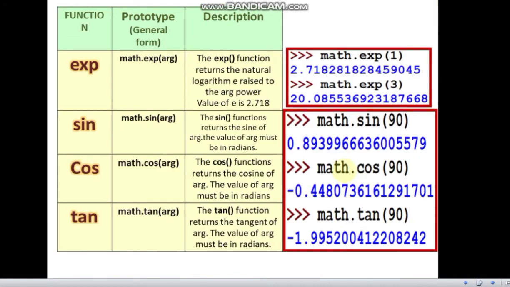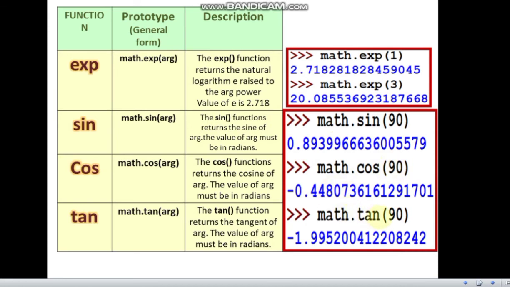Floor and ceil functions. Few more functions are there, like exponent. The exponent function returns the natural e raised to the power which is given in the expression, and the value of e we know is 2.718, a scientific value. And sine and cos functions also you can use. Give any number to sin and you will get the value. Math.cos, math.tan.